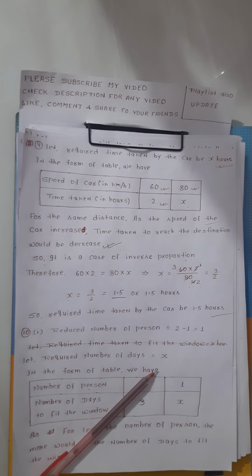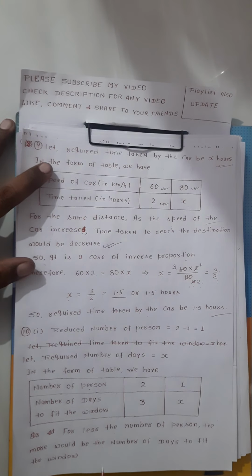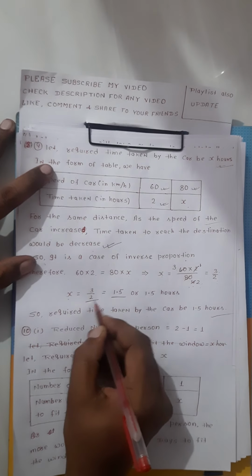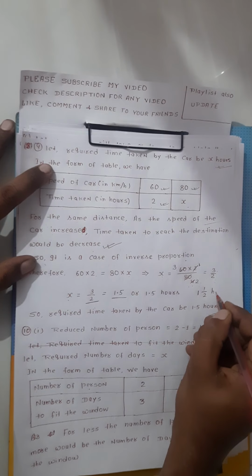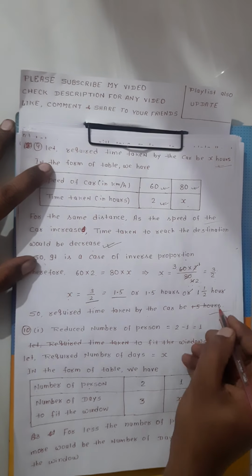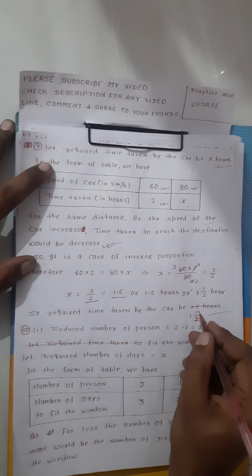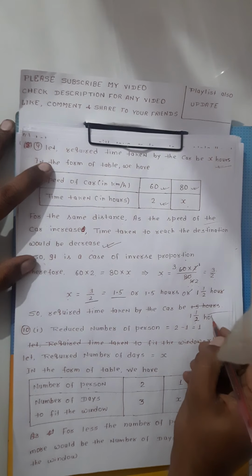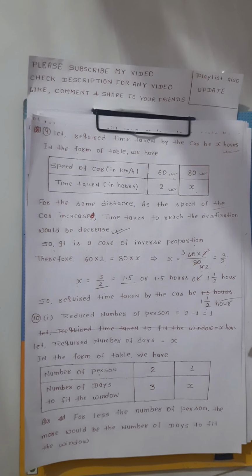Since the answer in the book is given as 1.5, you can also write it as 1 and 1 by 2 hour. The same thing is 1.5 hour and 1 and 1 by 2 hour. Both are the same. So the required time taken by the car is 1.5 hours. Complete. Have you understood? Okay.